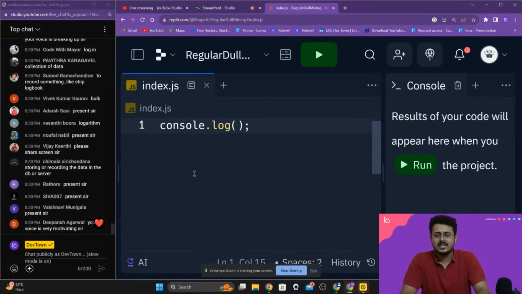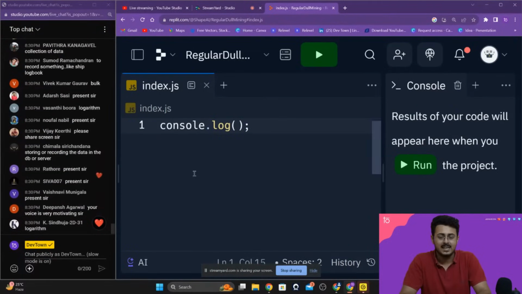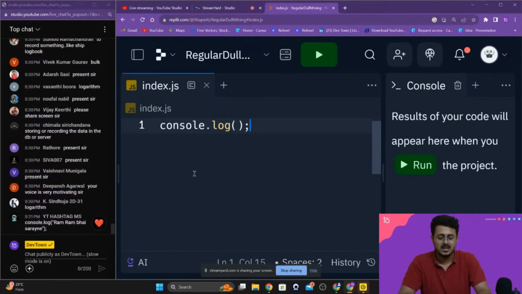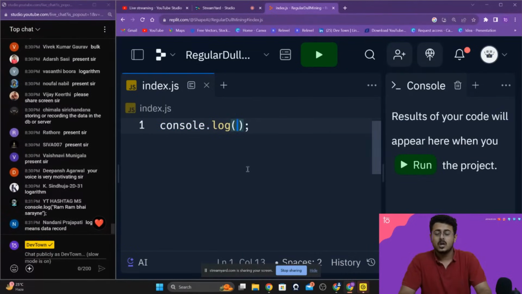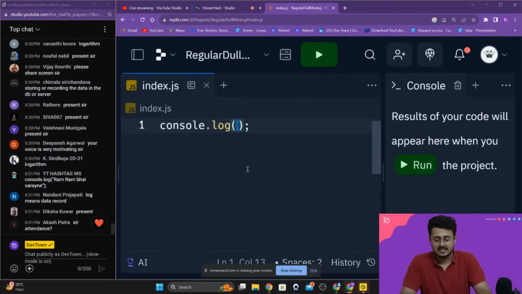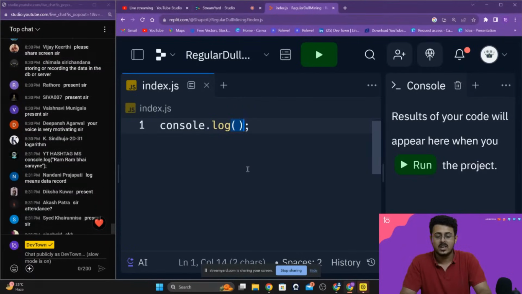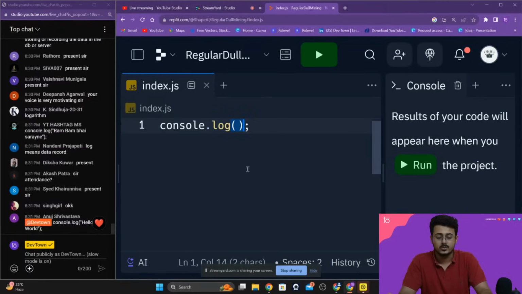Just like in English, you write a sentence and then put up a full stop at the end. In a similar manner, when you're coding in JavaScript, you put up a semicolon at the end, guys, as you're able to see right over here. This semicolon basically demarks the end of a programming sentence. Now, we want to log inside of a console. That is something that we have already done. Now, what do we want to log right over there, guys? We want to log hello world inside of that. So hello world, the message that you want to showcase to your user, needs to go between these parentheses, guys.